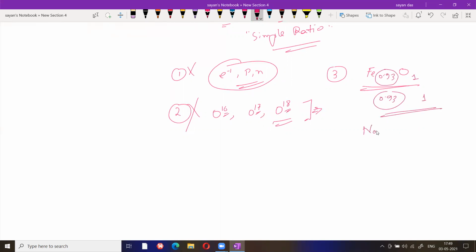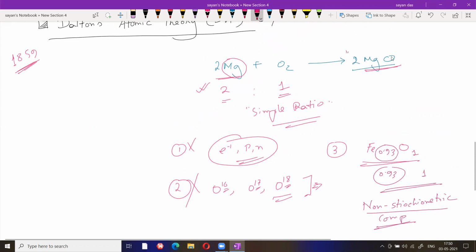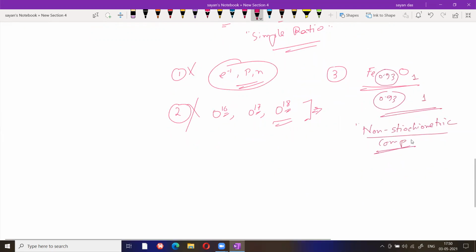This type of compound is called a non-stoichiometric compound. What is a non-stoichiometric compound? That I will explain later. It is wrong that all molecules look like a simple ratio. Some molecules also exist as non-stoichiometric compounds, where the ratio is not simple. So the third postulate becomes wrong.